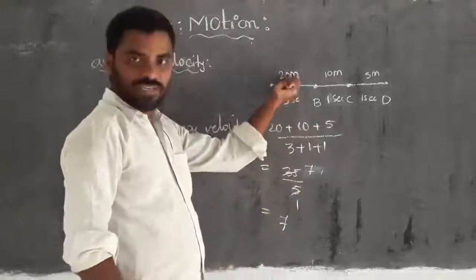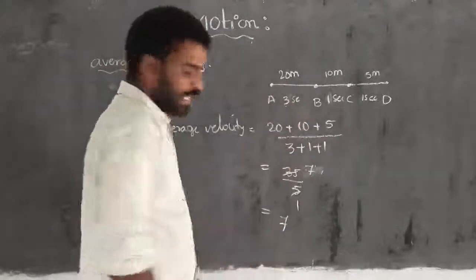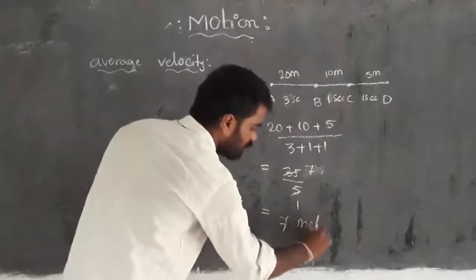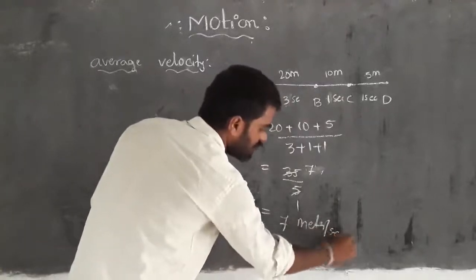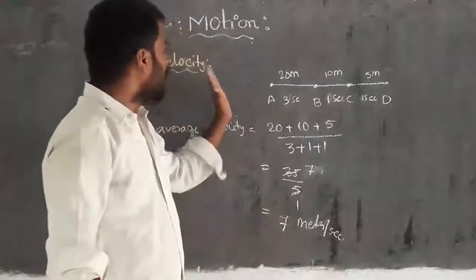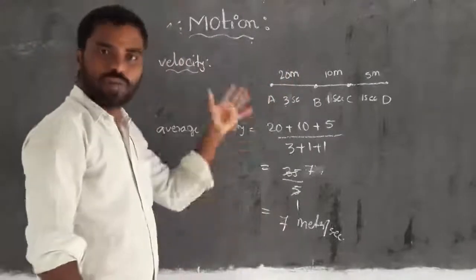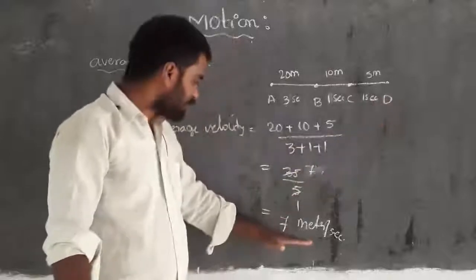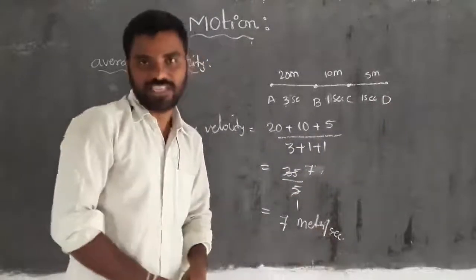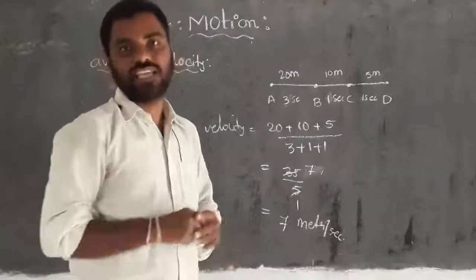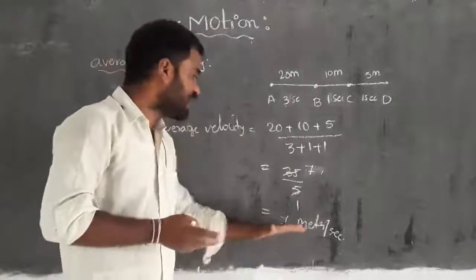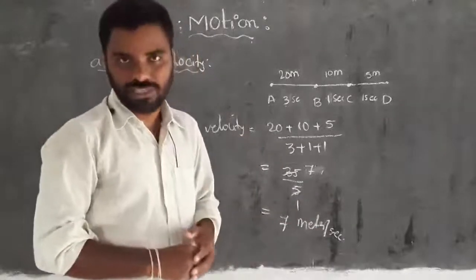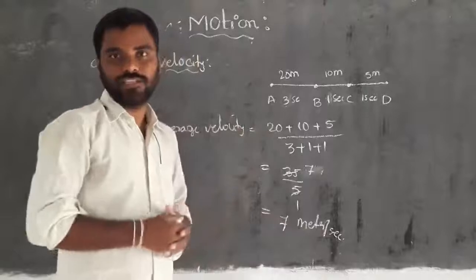The distance is in meters and the time is in seconds, so we have to write meters per second. So the average velocity of that vehicle which moves from point A to point D is 7 meters per second. That indicates that in every second, on average, it covers 7 meters of distance. Have you got clarity?